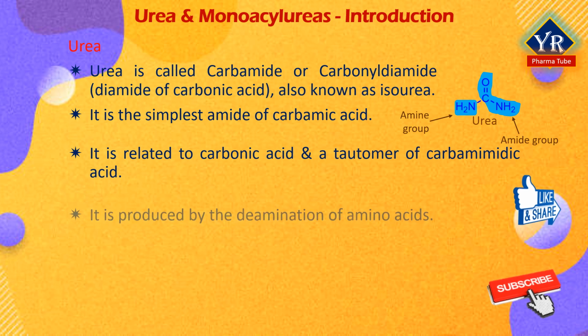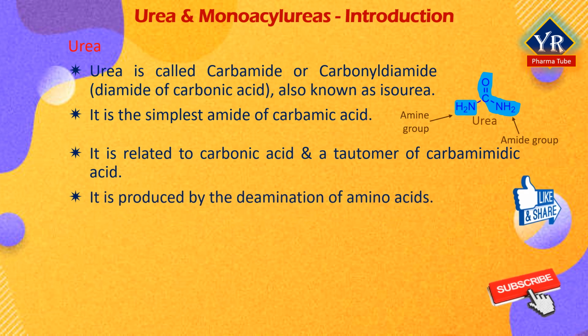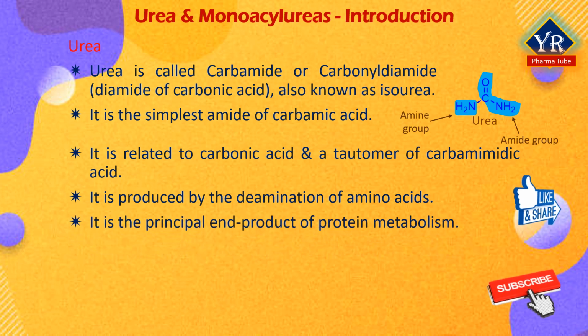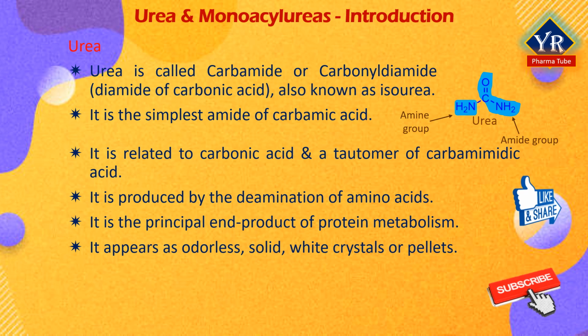It is a compound mainly produced by the deamination of amino acids in the liver. Urea is the principal end product of protein metabolism and constitutes about one half of the total urinary solids. Thus, it is the main nitrogen-containing substance in the urine of mammals. Urea appears as odorless, solid white crystals or pellets.